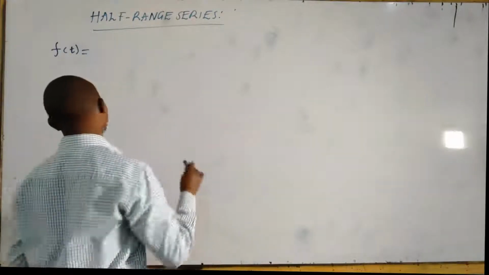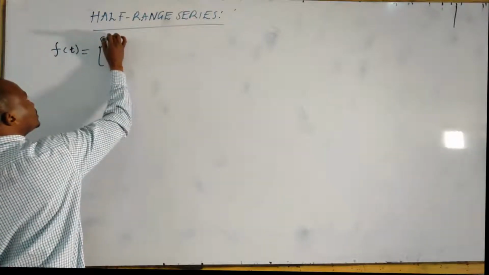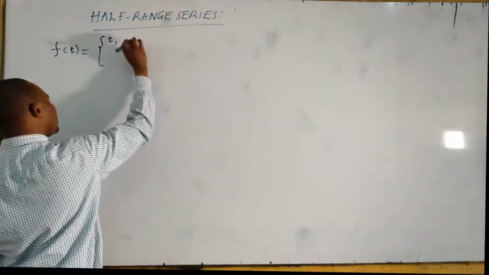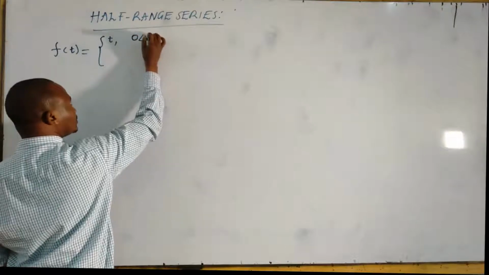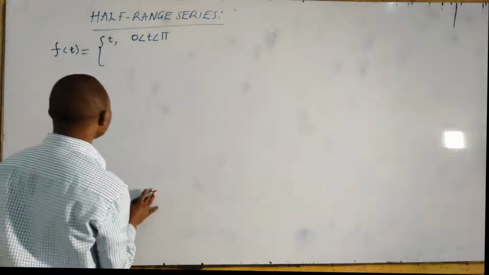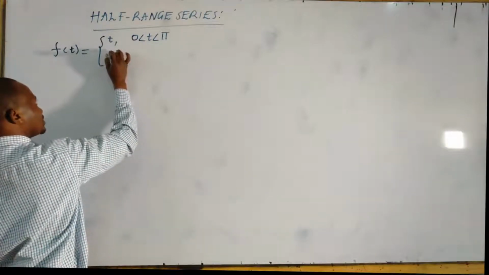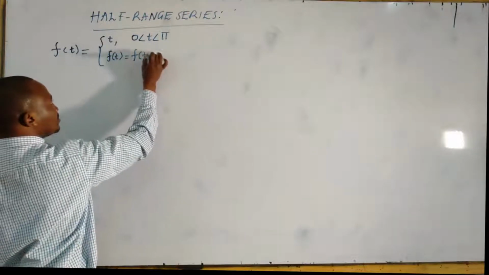You are told f(t) is equal to t for t lies between 0 and pi, and they also told you f(t) is periodic with 2 pi.